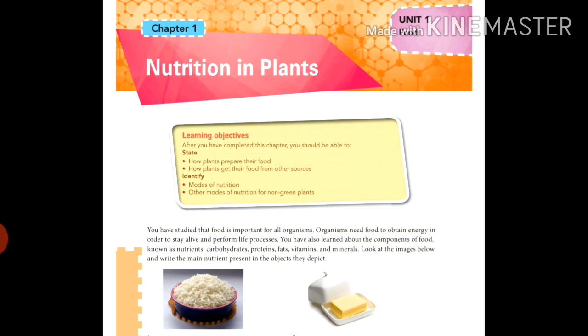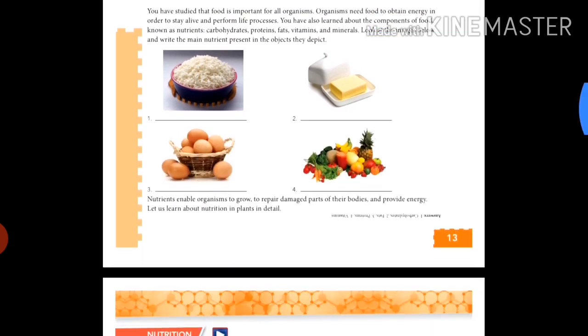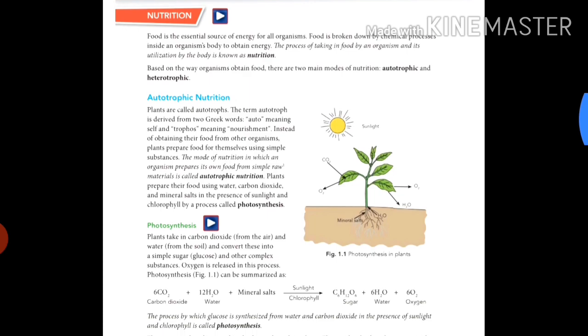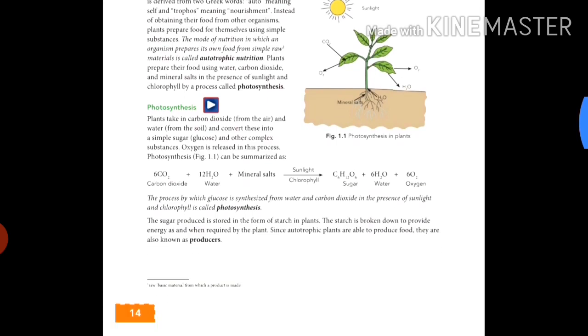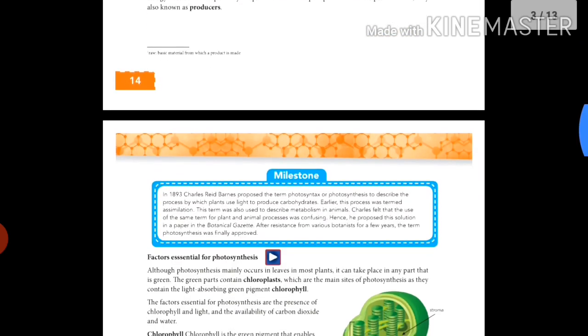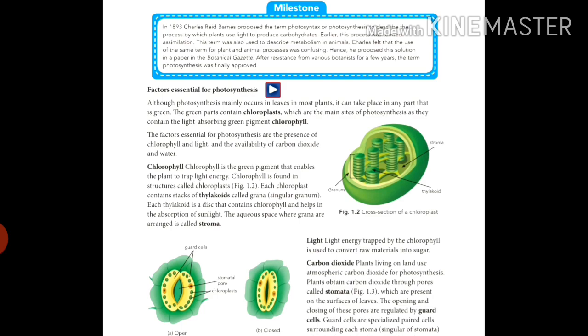Chapter 1, Nutrition in Plants, for standard 7. As we have already discussed nutrition, autotrophic nutrition, and photosynthesis, what are the essential factors for photosynthesis that we have already discussed?